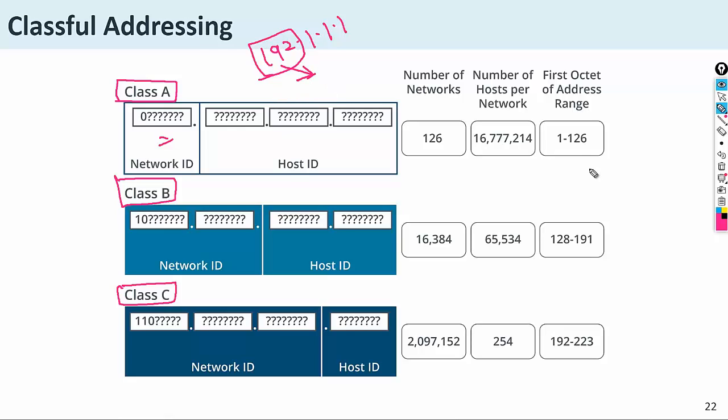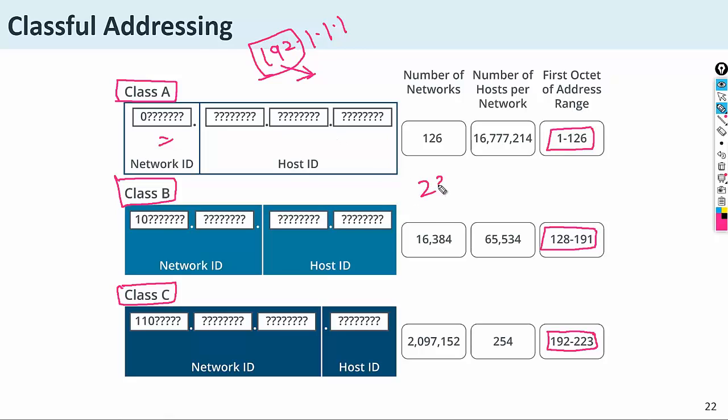If the first octet value is within 1 to 126, it will be class A, within the range of 128 to 191 it will be class B, and within 192 to 223 it will be class C. This is the simple method to remember class A, class B, class C. Okay, got it?